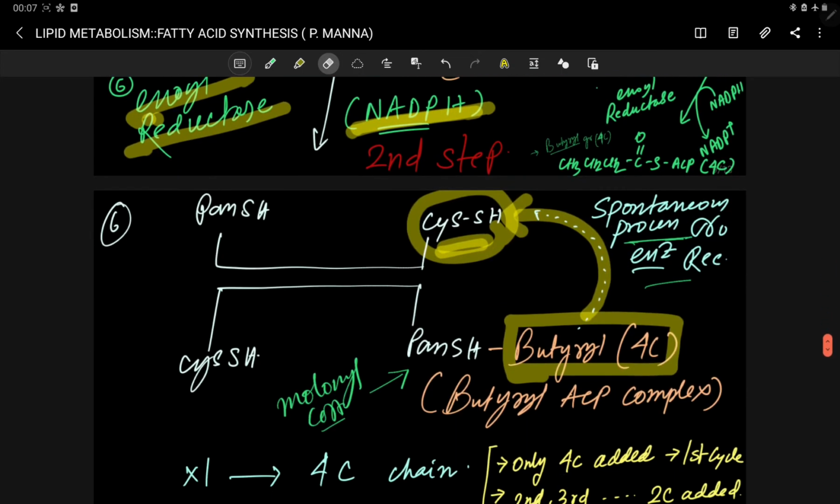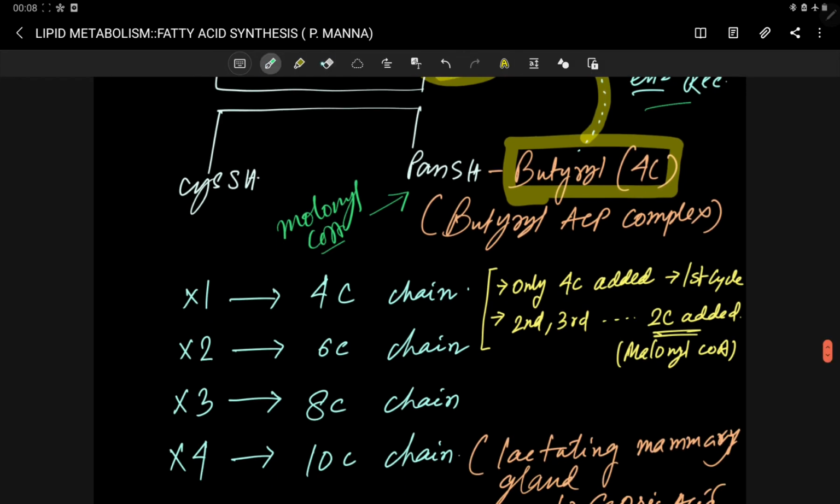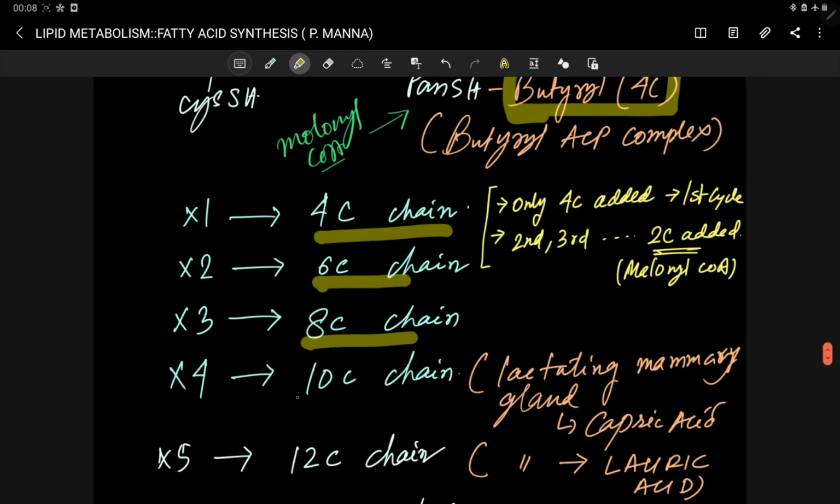These steps keep repeating further and further, and from the PAN area to the cis area, the 6 carbon chain is transferred. For the next cycle, once again the malonyl CoA attaches at this region. That's why the cycle is repeating. After one cycle, a 4 carbon chain is formed. After 2 cycles, a 6 carbon chain is formed. After 3 times, an 8 carbon chain, after 4 times, a 10 carbon chain,